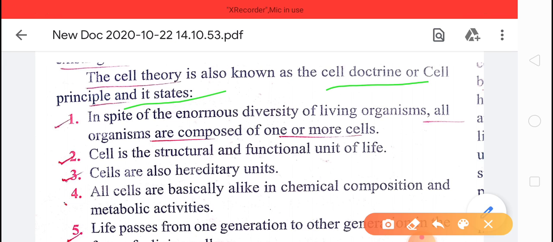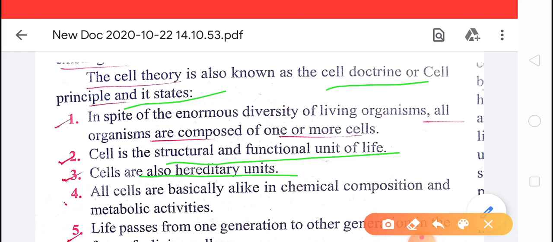Second, the cell is the structural and functional unit of life. Third, cells also have hereditary units, because in the cell the nucleus is found, and the nucleus has DNA that stores the hereditary characters. So that's why we can say that cells are also hereditary units.